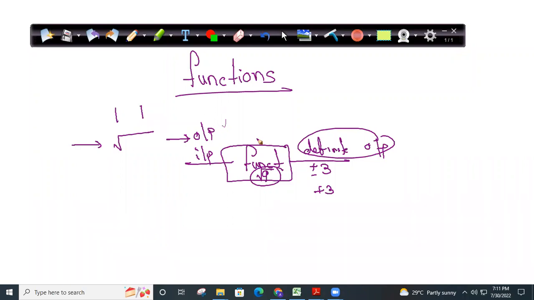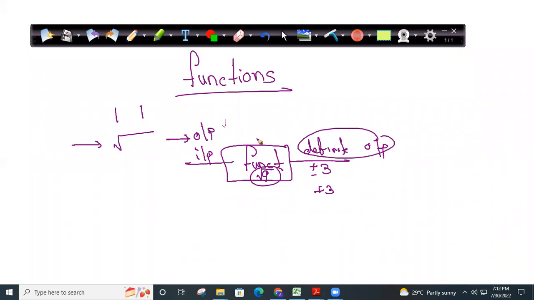Correct, right? So everything in this world is a function, and square root is also a function, so it will have a definite output. So we now know what a function is. A function is a mathematical operation which takes some input and gives a definite output.